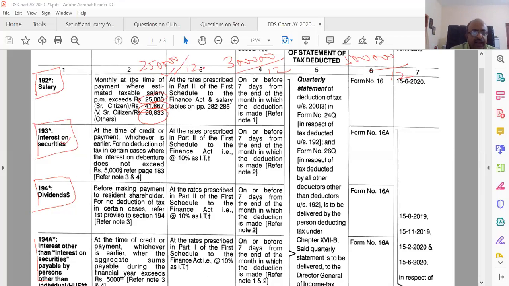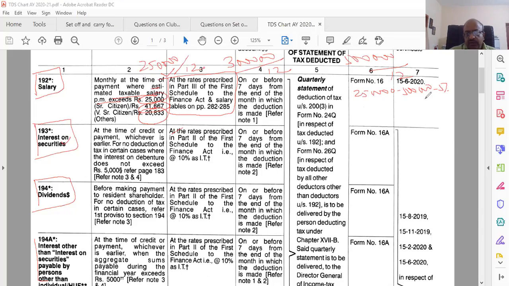So monthly at the time of payment, where estimated taxable salary per month exceeds these amounts, then TDS has to be done. How? The normal rates which we have got. What are the rates for that? 2,50,000 to 5 lakh, it is actually 5%.